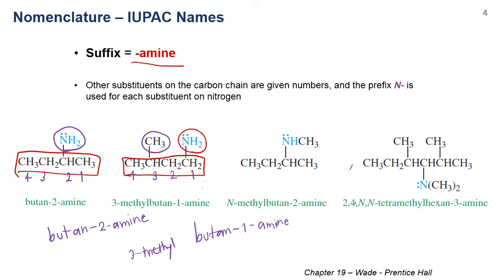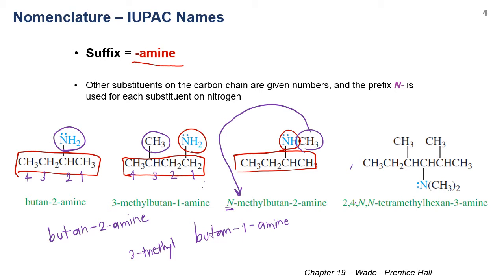For the next molecule, it is also butan-2-amine, because you have the butane that has the amine connected to the second position. But in this case, you have a methyl substituent connected to the nitrogen. So what you do is you put the prefix and specify that it connects to the nitrogen by using a capital N in italic format. So N-methylbutan-2-amine like this.